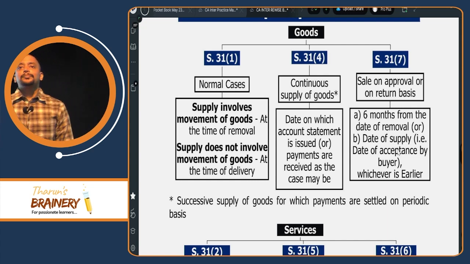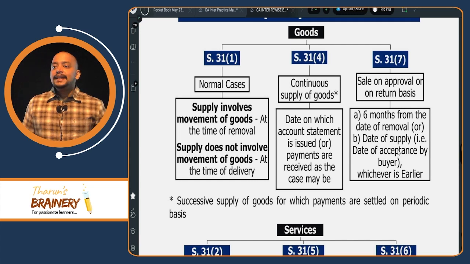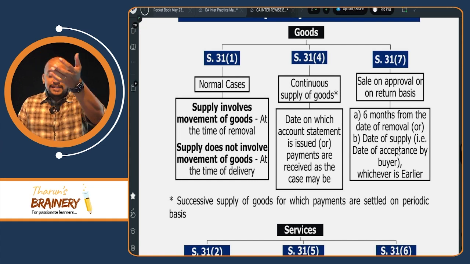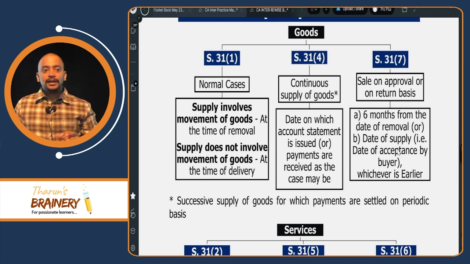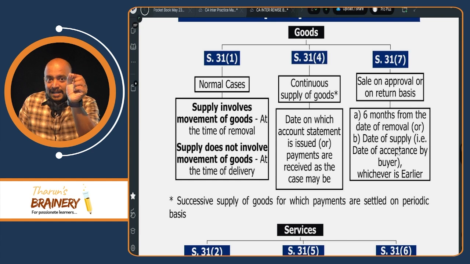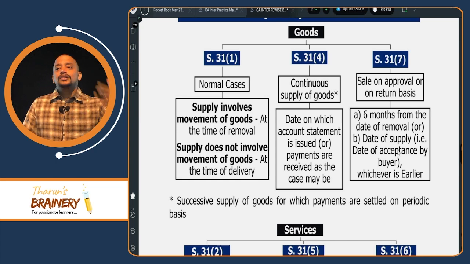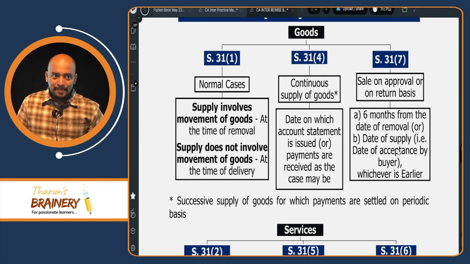Continuous supply of goods. Continuous supply of goods means successive supply of goods for which the payments are settled on a periodical basis. In case of continuous supply of goods, we need to check whether payments are received irrespective of the account statement or based on the account statement. Account statement means whenever I am selling goods to you on a daily basis, I will maintain one list. Then I will share that list with you and then I will collect the money. So when payments are collected irrespective of account statement, meaning ad hoc some amount is collected, then the due date of invoice is at the time of receipt of payment.